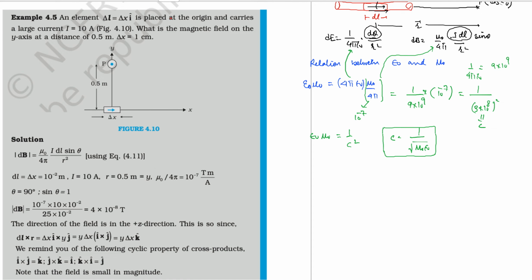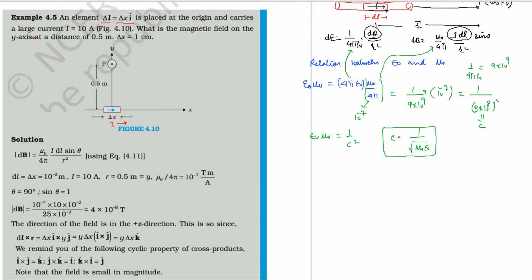You have a current element delta L, a small part given to you, delta x of i cap along this direction. This means the direction is taken along the x axis, so naturally you can understand directly that the current is also along this direction, because the direction of the current element is the direction of current.